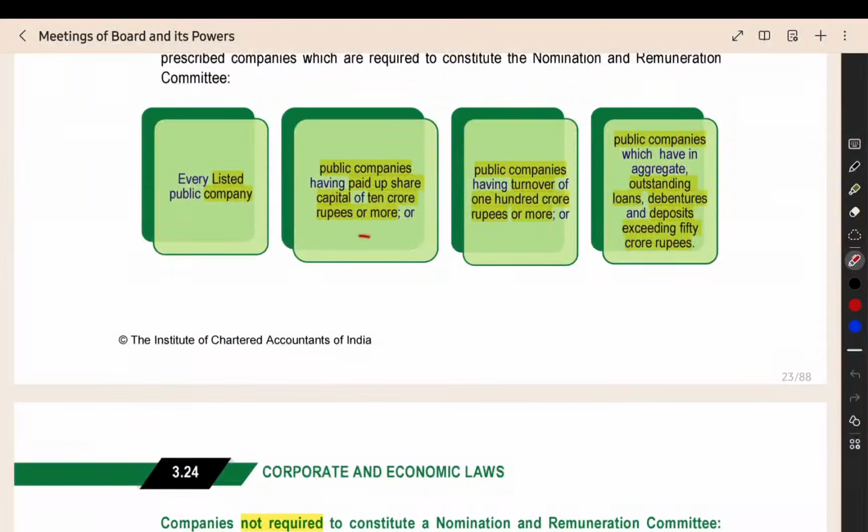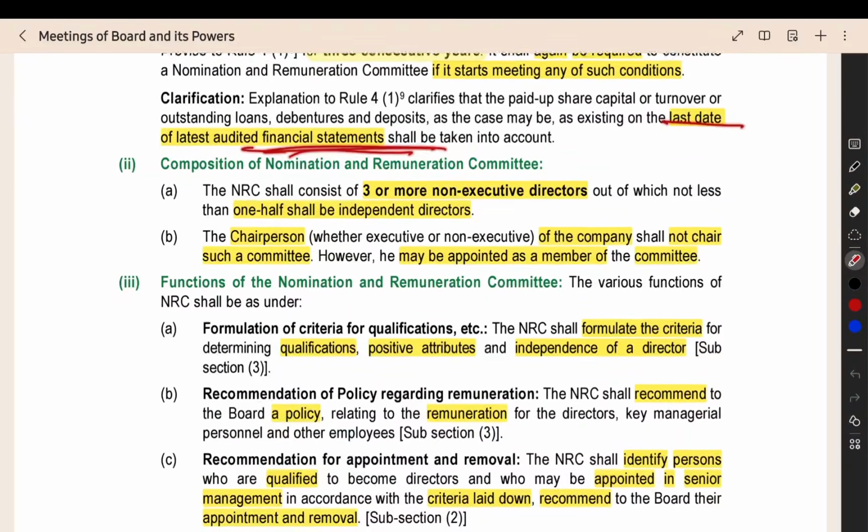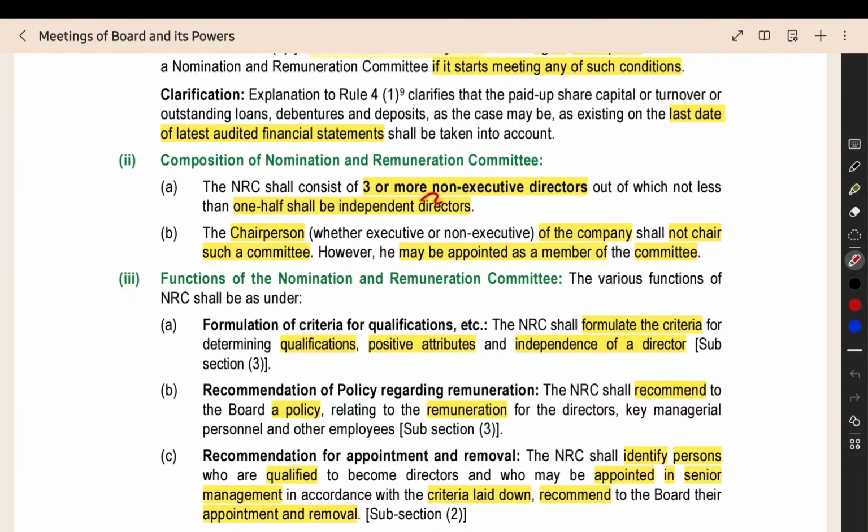The turnover, paid up share capital and everything will be based on the last date of the latest audited financial statements. In the NRC, 3 or more non-executive directors will be there, and not less than one half should be independent directors.